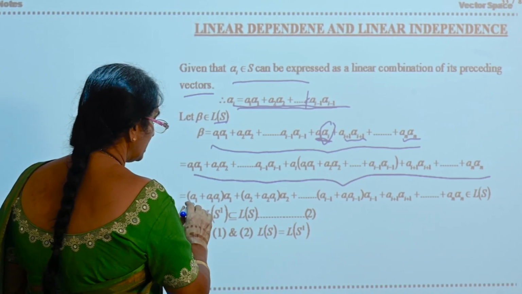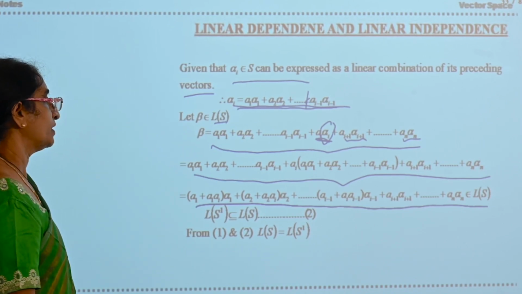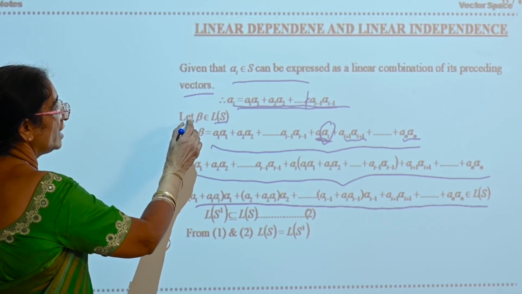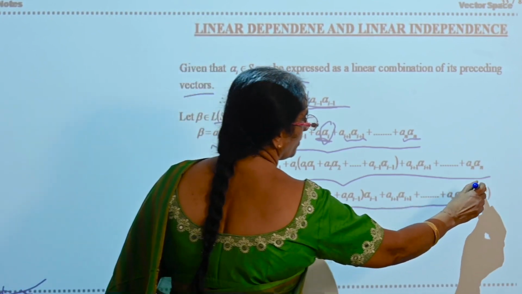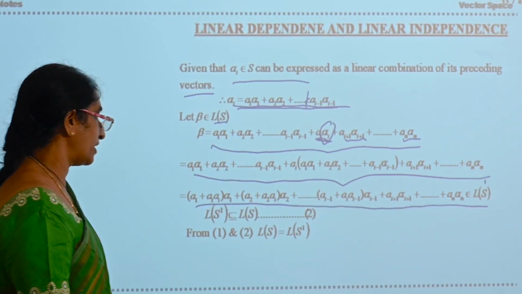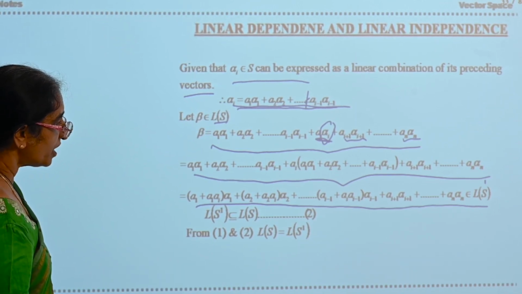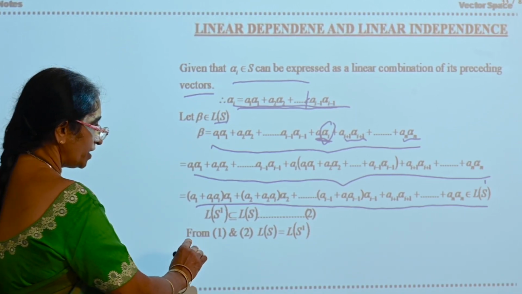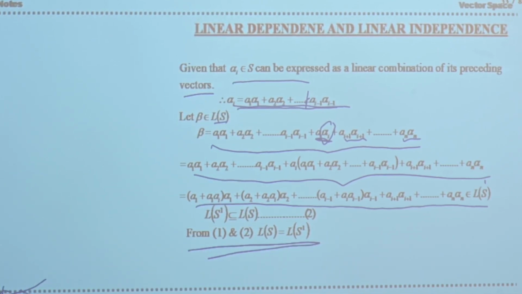Therefore, it is a linear combination of the elements of S'. So you have taken an element in L(S) and shown that it is an element in L(S'). Therefore, L(S) is a subset of L(S'). From 1 and 2, you can say that L(S) is equal to L(S'). This is one of the important theorems you are going to use in the next chapter.